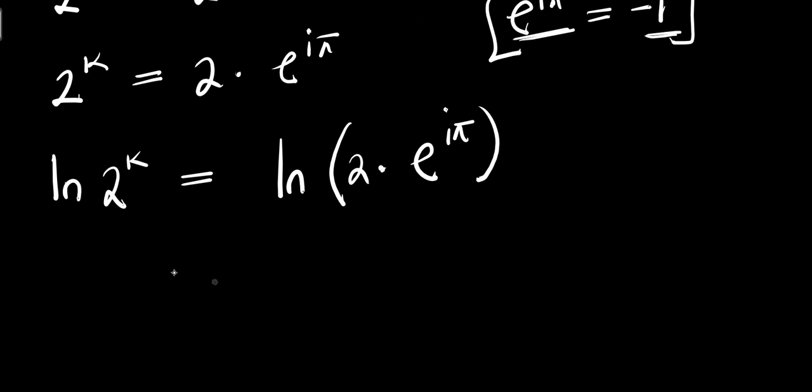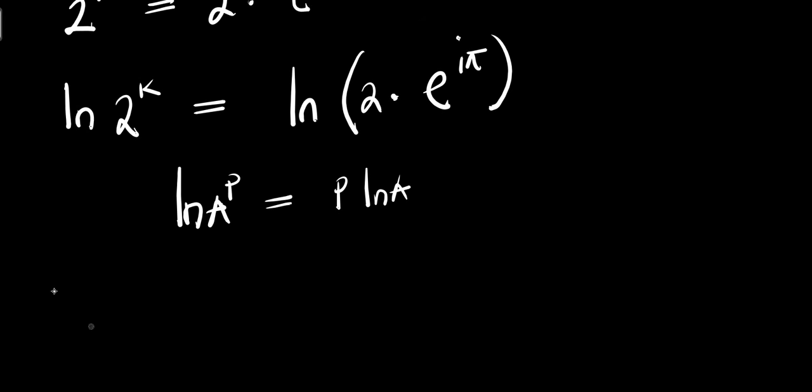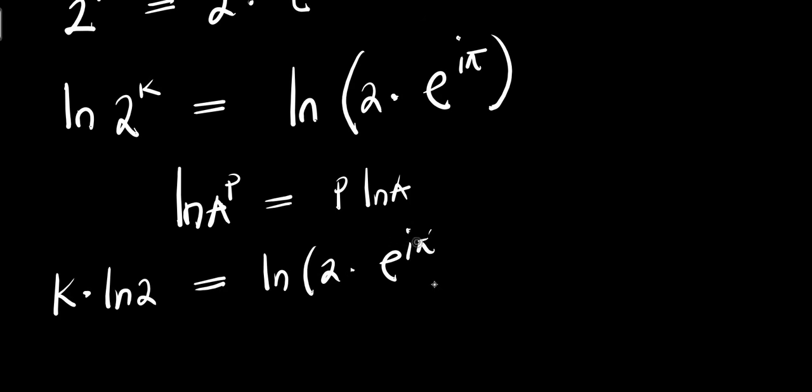Now, if you have natural log of a power p, this equals p times natural log of a. So from here we have k times natural log of 2 equals natural log of 2 times e power i times pi.